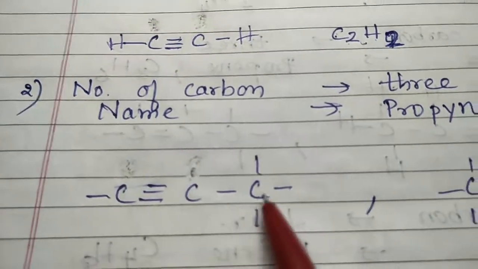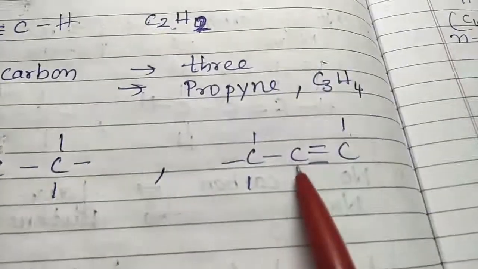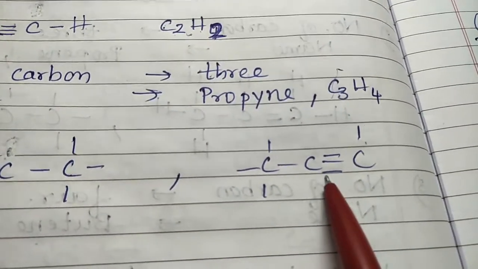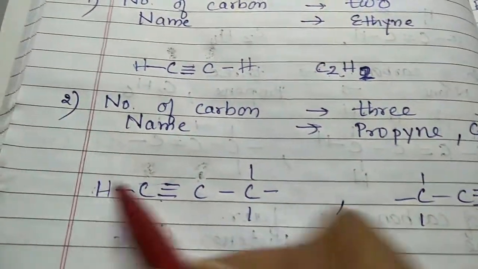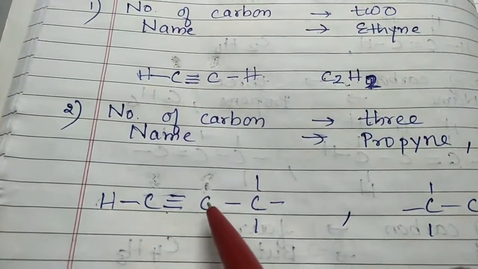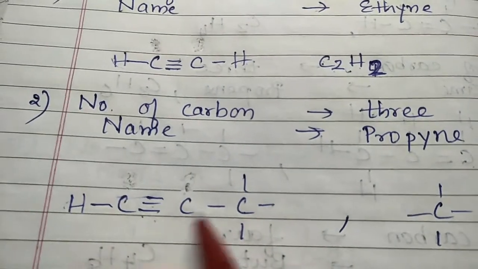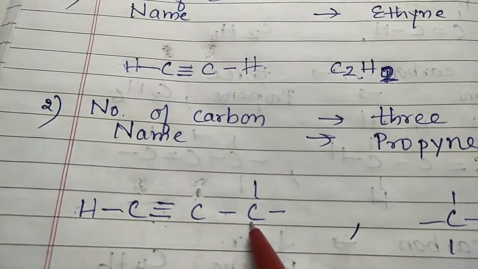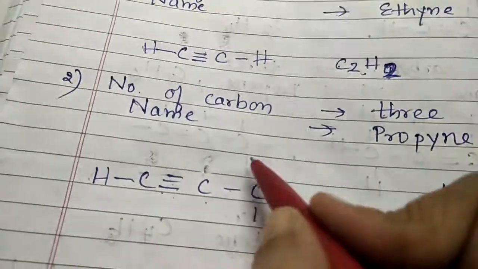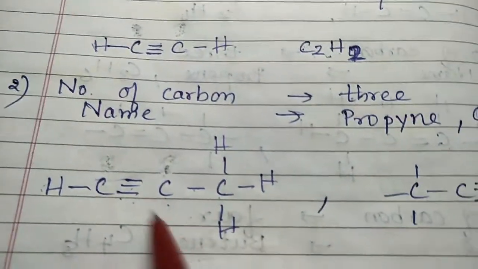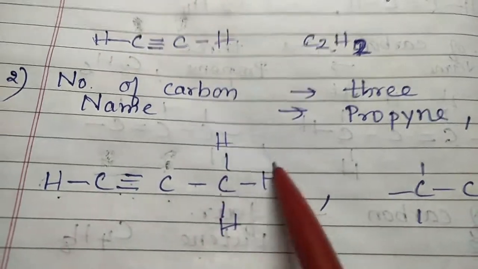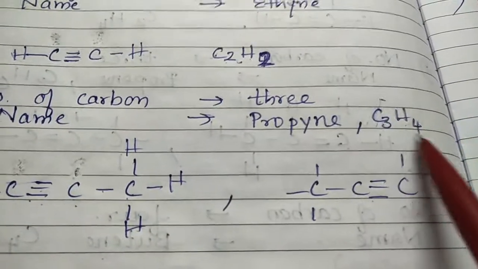So you can take 1 2 3, you can put a triple bond here, you can put a triple bond here also, anywhere you want, and then you can fill the hydrogen atoms. 1 here because 4 is done. This carbon atom already has 1 2 3 4, so no hydrogen here. Now this carbon atom has 1 filled, so 1 2 3 with hydrogen. How many hydrogens? 1 2 3 4, so C3H4.